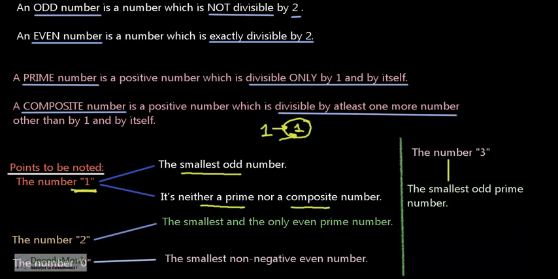Number 2, the smallest and the only even prime number. This concept has already been discussed. So number 2 is the smallest and the only even prime number. All other prime numbers are odd numbers. The number 0 is the smallest non-negative even number, and the number 3 is the smallest odd prime number. You see that 1 is not a prime or a composite number, and 3 is the smallest odd prime number. Please remember these points which will help you to answer questions quickly.